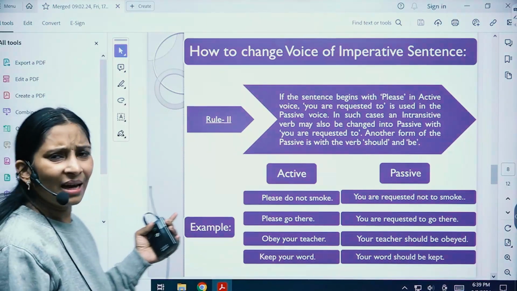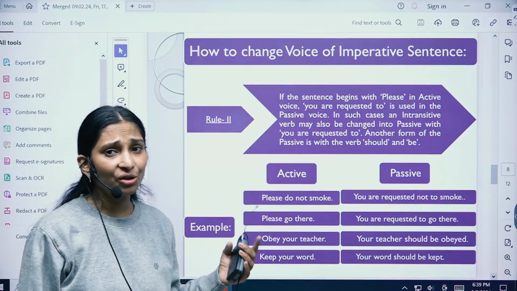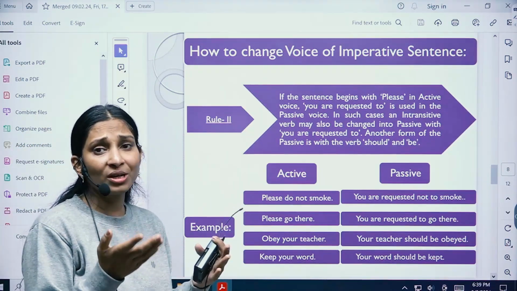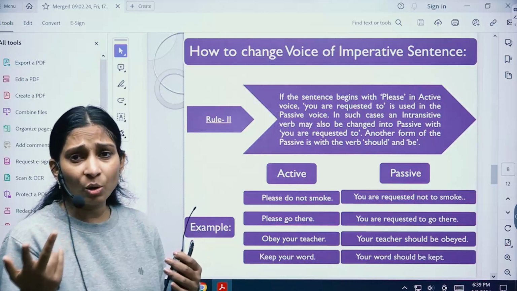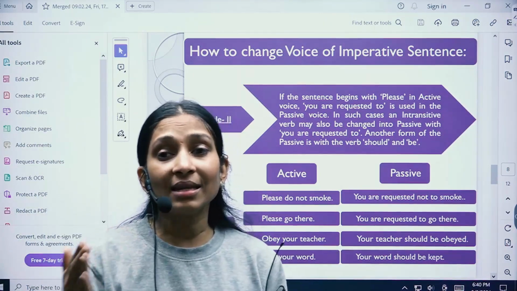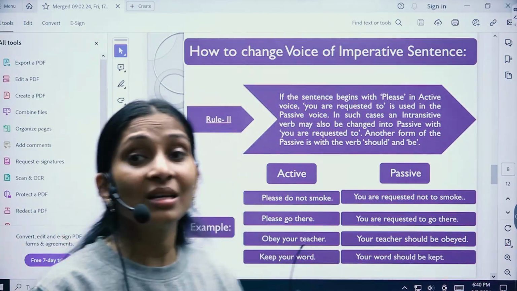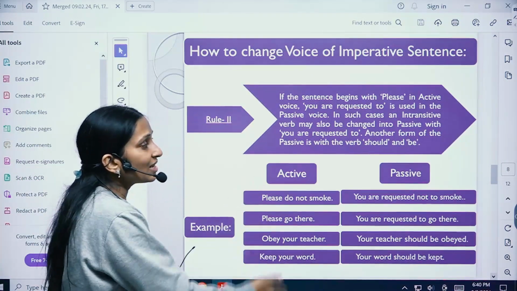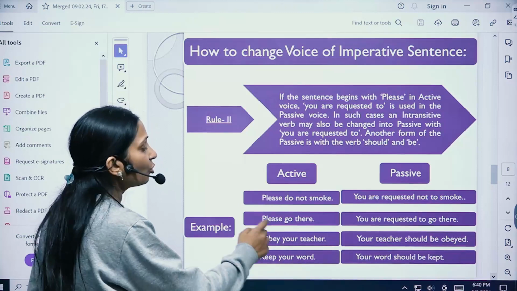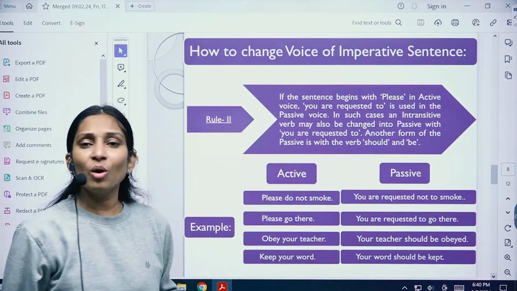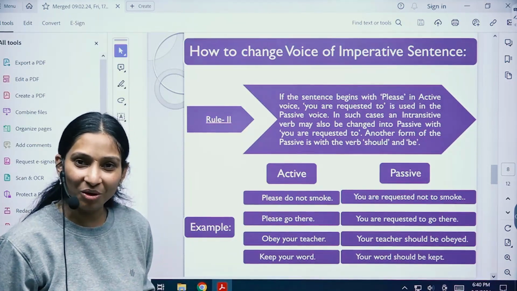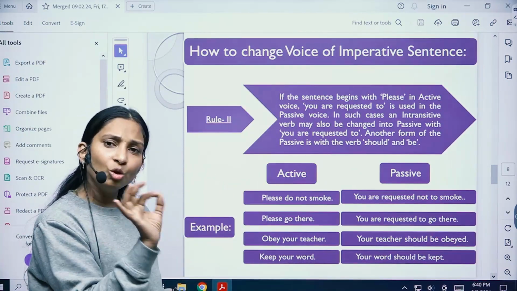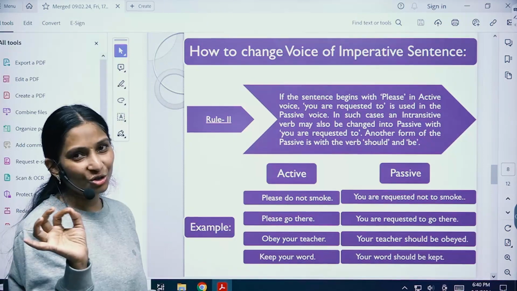Okay, so same thing, I was discussing this earlier as well, children, that the second sentence structure used to change these sentences, which are order, request, and advice sentences, is you are requested, you are ordered, you are commanded. So this has been shown in this slide, right? How, children? Please do not smoke. So you are requested not to smoke, right? So maybe if it is not please, it is do not smoke, you are requested not to smoke.